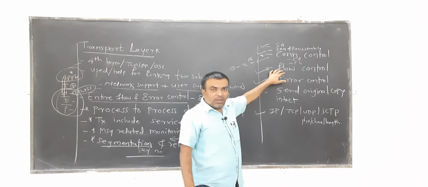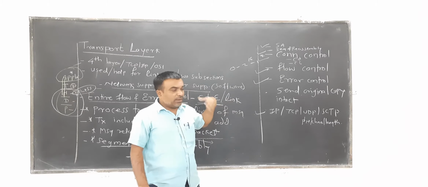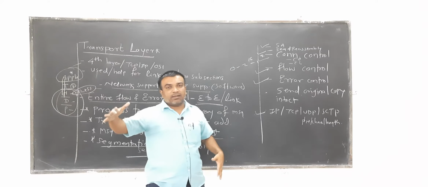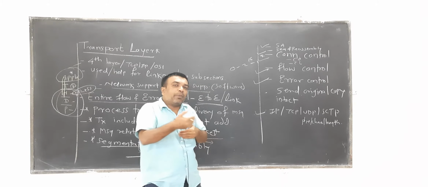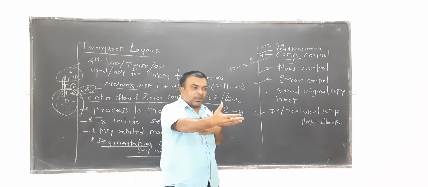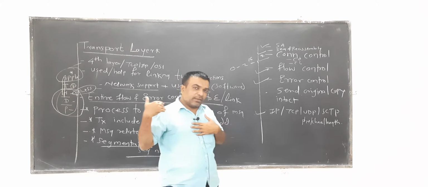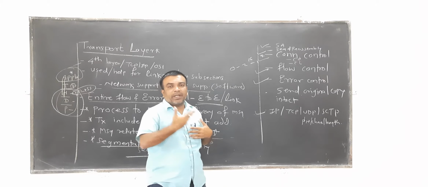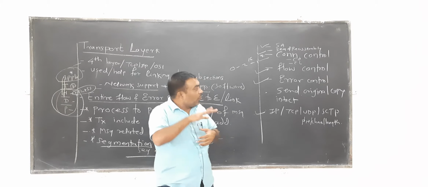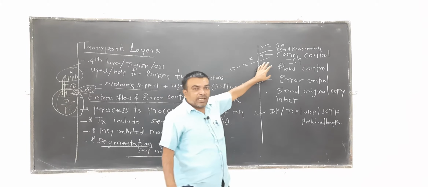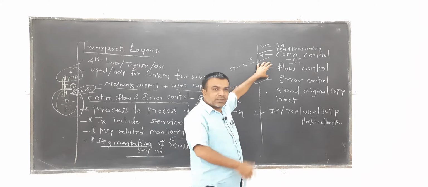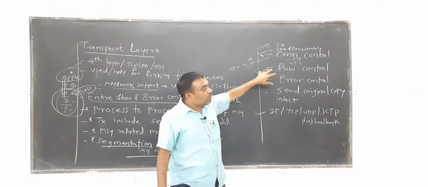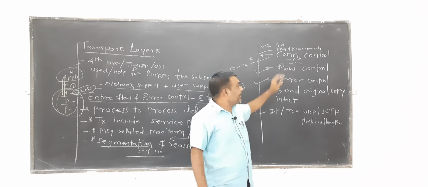So flow control, why is it required? Because it is necessary that the destination catches your information correctly and at the appropriate time. If by chance the sender speed is higher than the destination system, there might be some duplication or some loss. To avoid and control this, a flow control scheme is important. There are various schemes under the head of the transport layer that need to be considered. So flow control is the duty of the transport layer.